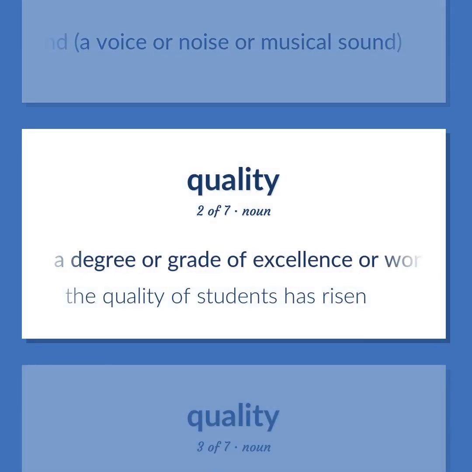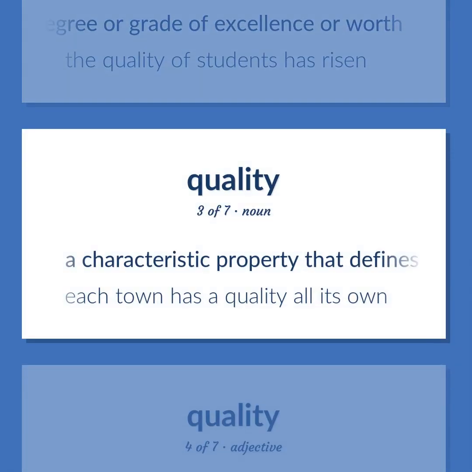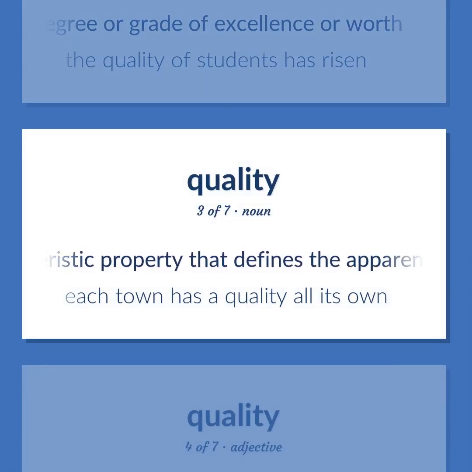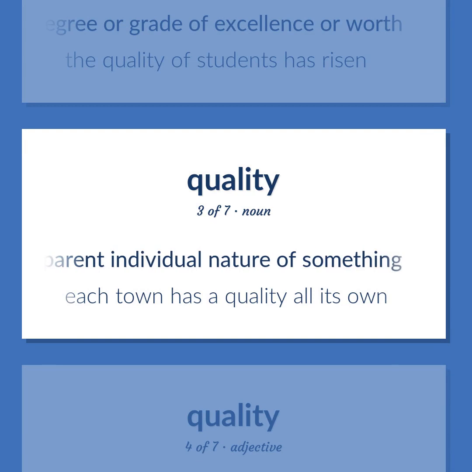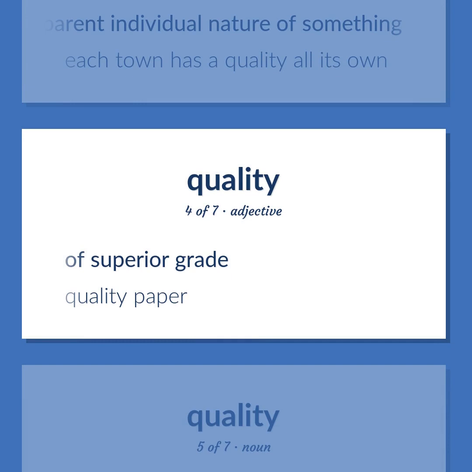A degree or grade of excellence or worth. The quality of students has risen. A characteristic property that defines the apparent individual nature of something. Each town has a quality all its own. Of superior grade.